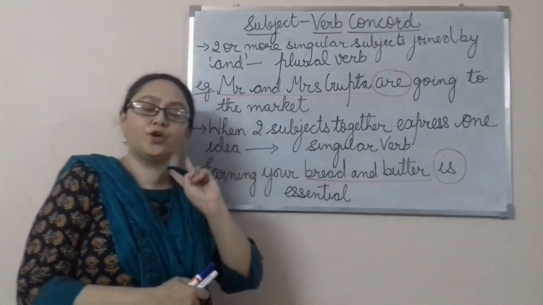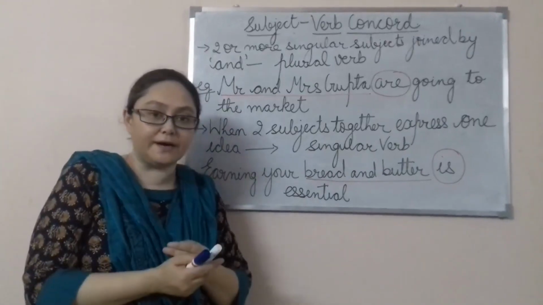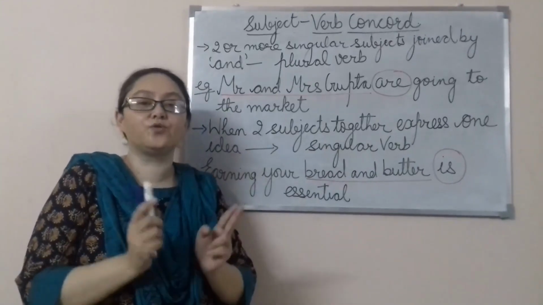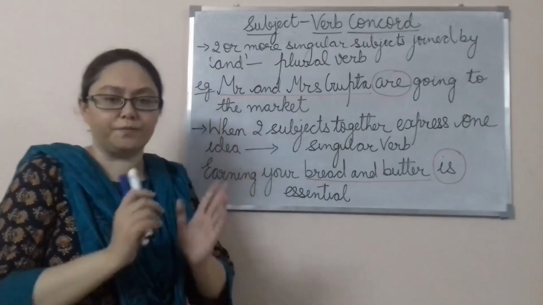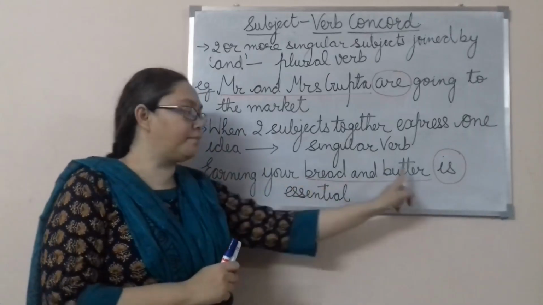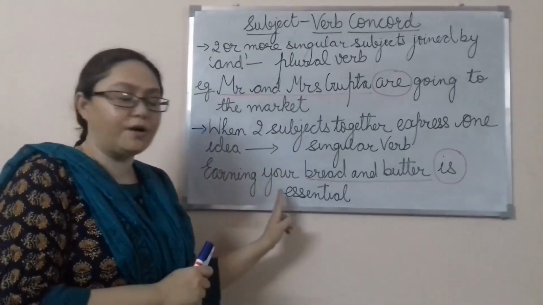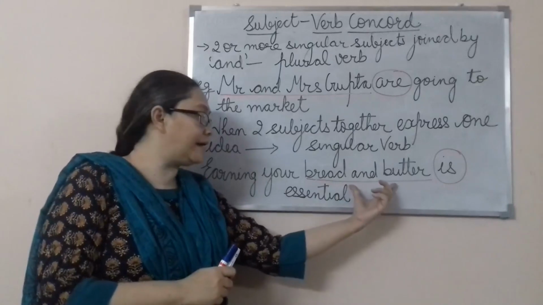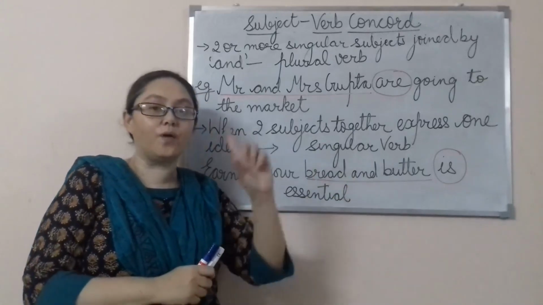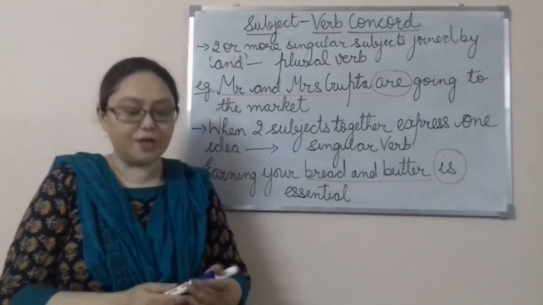When two subjects are talking about the same idea, in that case, we are going to use the singular verb. For example, here, earning your bread and butter is essential. Earning your bread and butter. Here, bread and butter is talking about one idea or one concept. Bread and butter means livelihood.